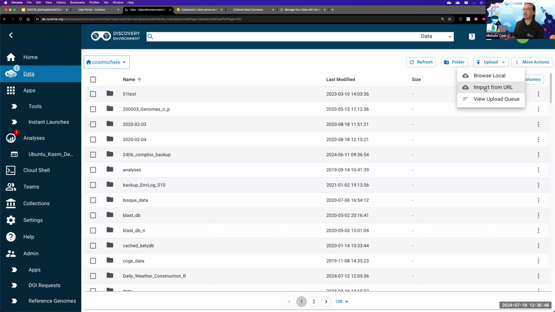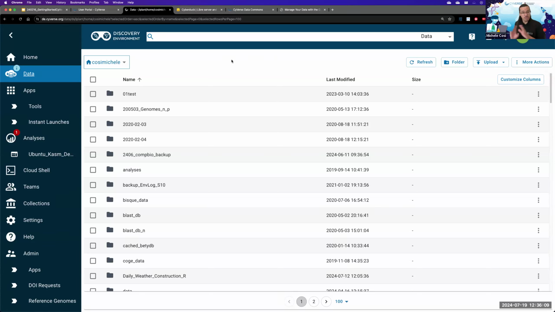You need to know that when you are uploading files using the upload button, the upload is going to be hindered by the speed of your web browser itself, in this specific case, Chrome. Therefore, this is not the best way for you to upload data.